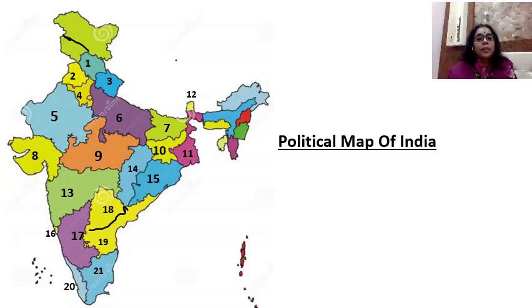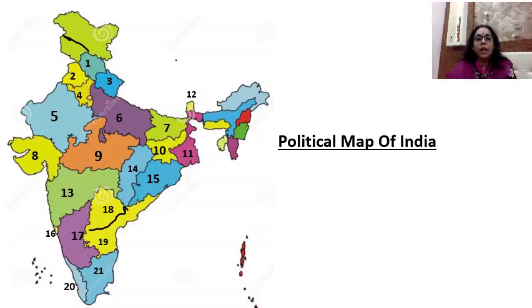Number 13 is Maharashtra, our state. We live in Maharashtra. What is the capital of Maharashtra? Yes, we all know it is Mumbai. Number 14 is Chhattisgarh. The capital of Chhattisgarh is Raipur.